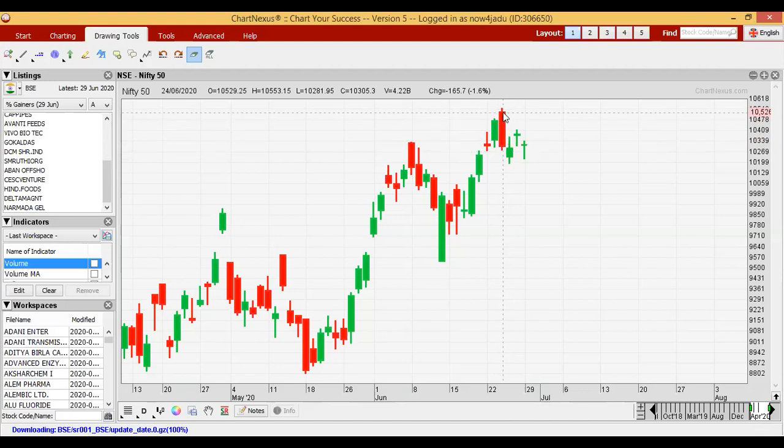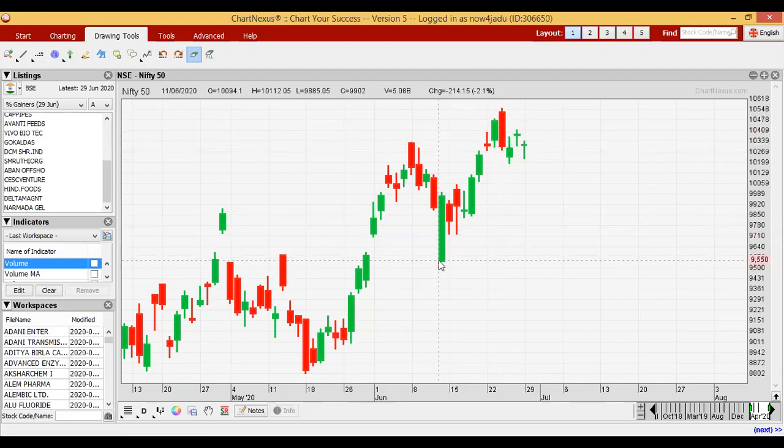So there is a huge price fall, drastically, all over the day, and bears are winning the fight. That's why we got a very long bearish candle.